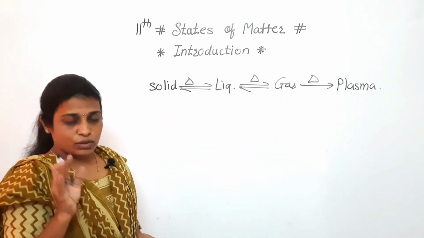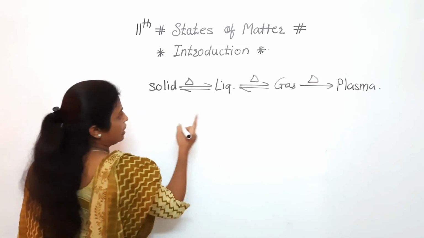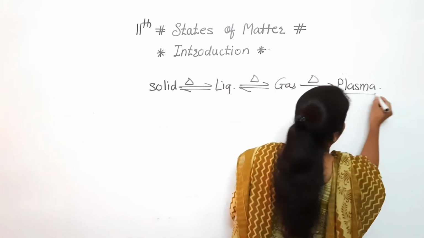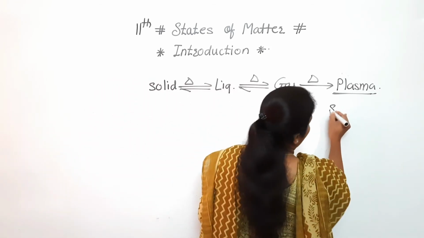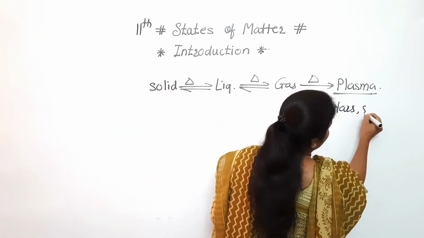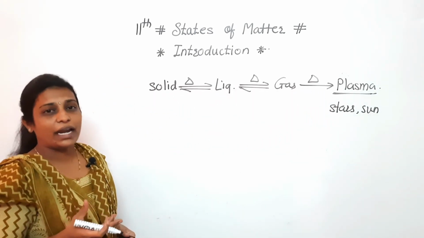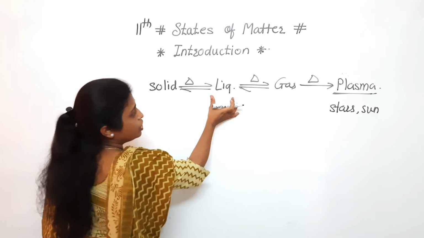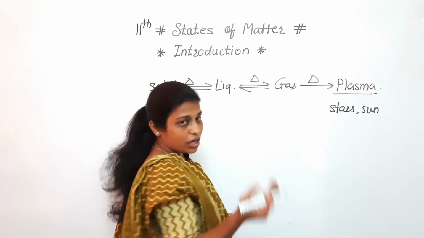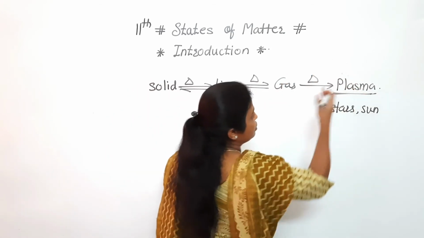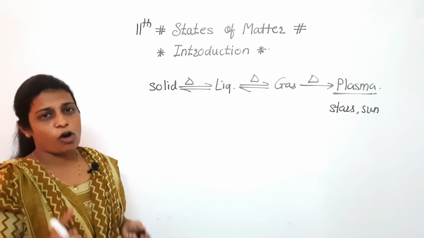Why is this happening? Plasma is present in stars as well as in the sun, because there is a very high temperature. Solid to liquid requires some temperature, liquid to gas requires more temperature, and gas to plasma requires still more temperature, and it is not possible to maintain all those conditions.